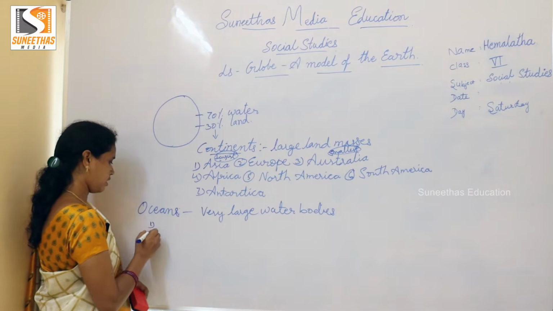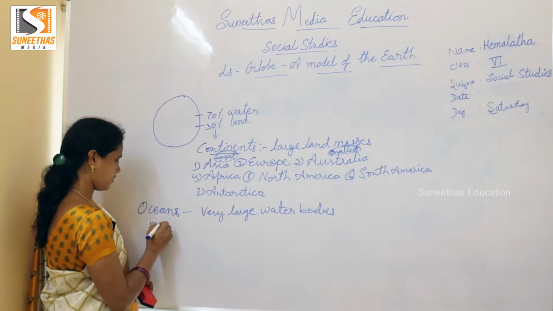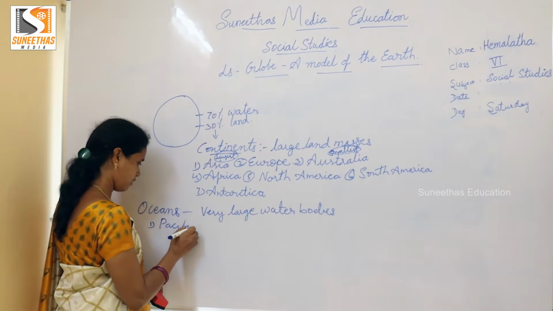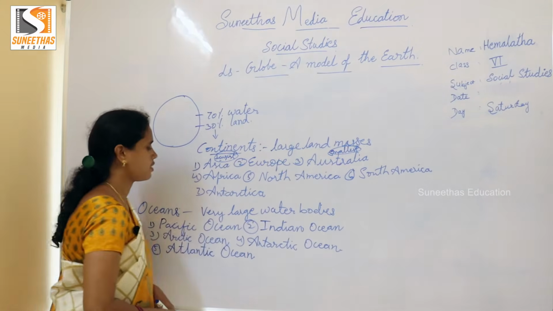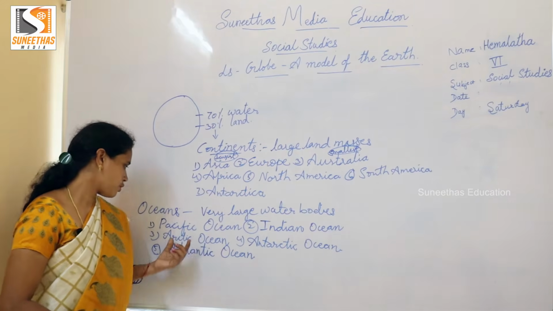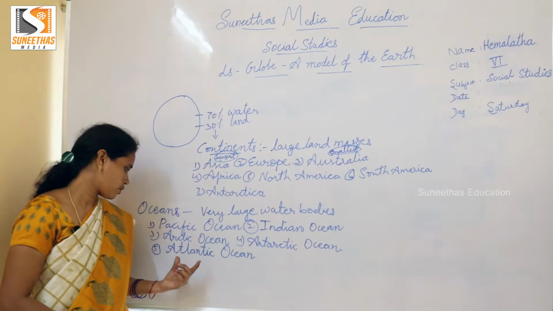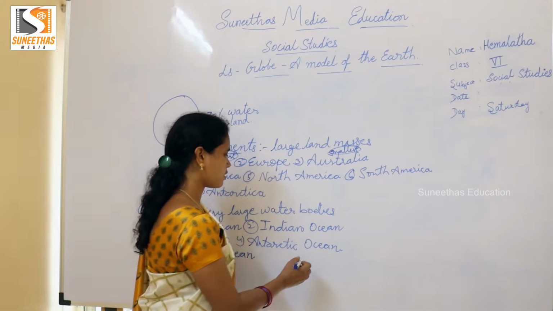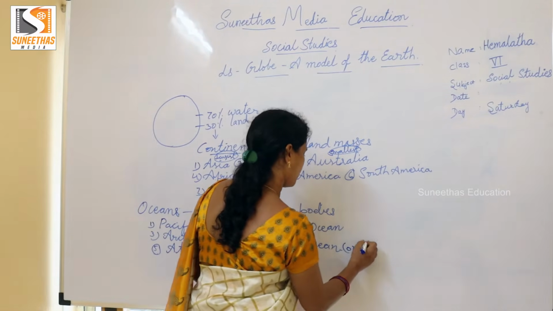oceans. What are they, children? Let us see. First is the Pacific Ocean, Atlantic. Pacific Ocean, Indian Ocean, Arctic Ocean, Antarctic Ocean, Atlantic Ocean. So the Antarctic Ocean is also called the Southern Ocean.